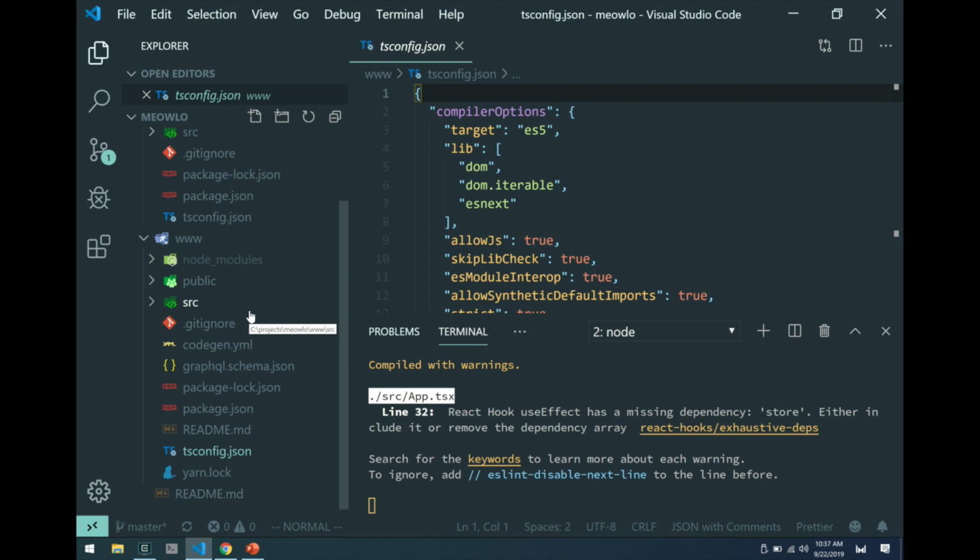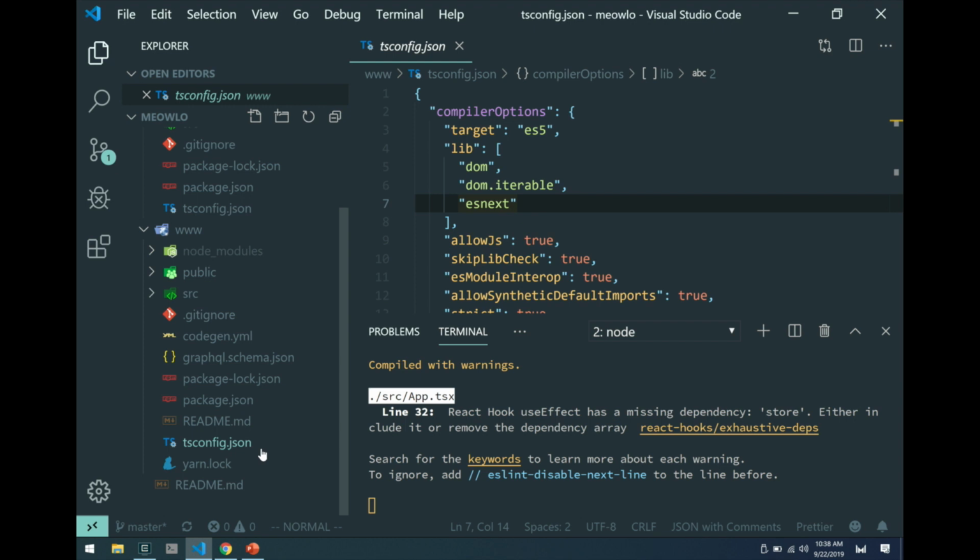So TypeScript just compiles down to JavaScript. And the way that it compiles is specified in this tsconfig file where you run tsc. And then everything else, really, this is stock Create React App with the TypeScript flag specified.